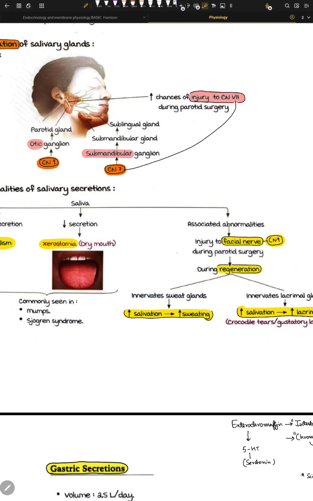Cool thing here is that any sort of injury to cranial nerve number 7 can lead to some small problems in the production of saliva, right? So there are increased chances of injury to cranial nerve number 7 during parotid surgery. So you are going through a parotid surgery, and you have some sort of injury to your cranial nerve number 7.